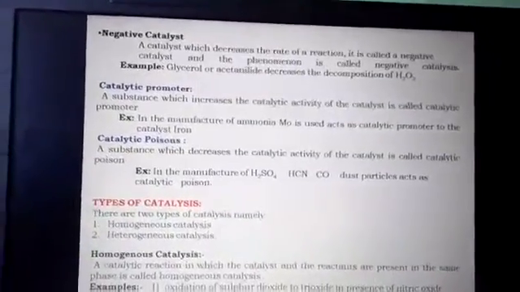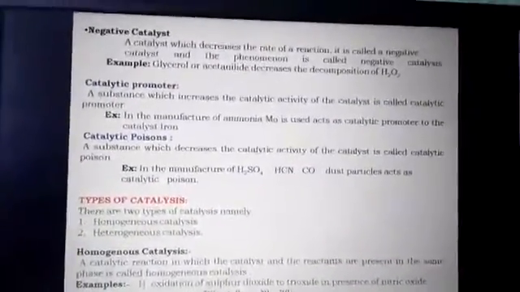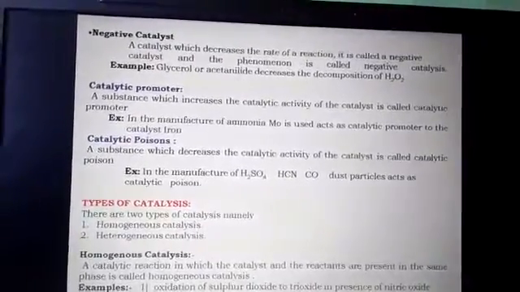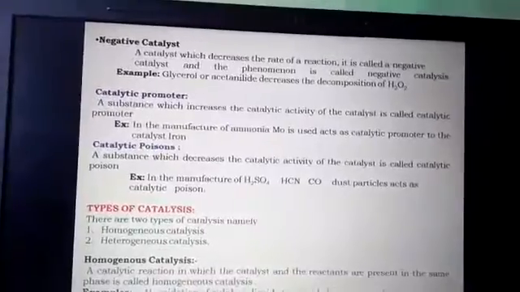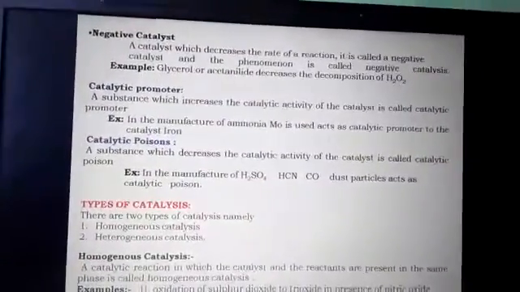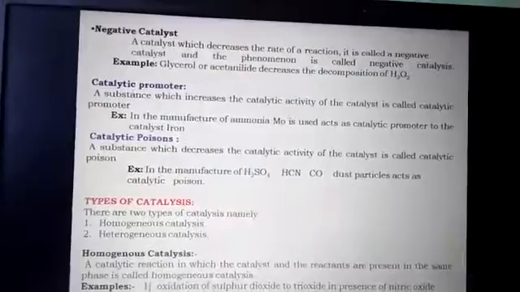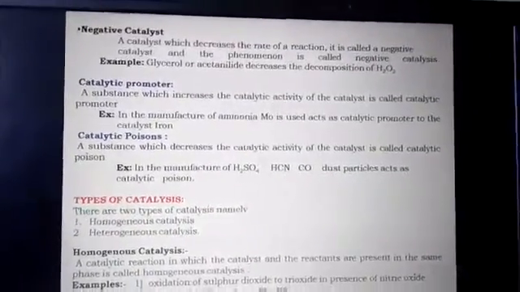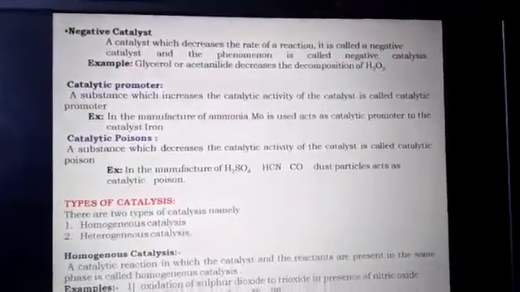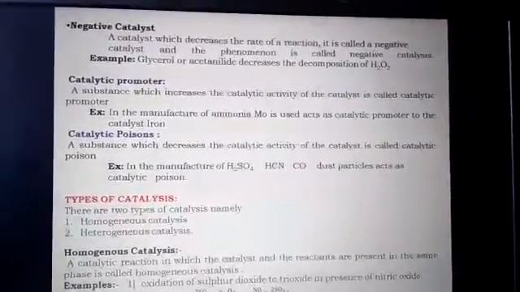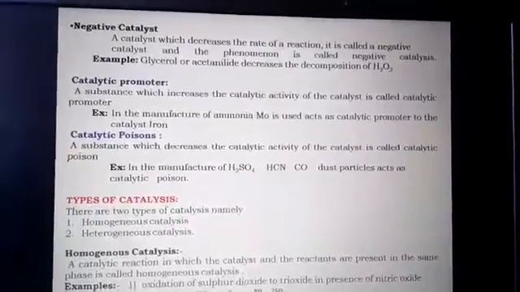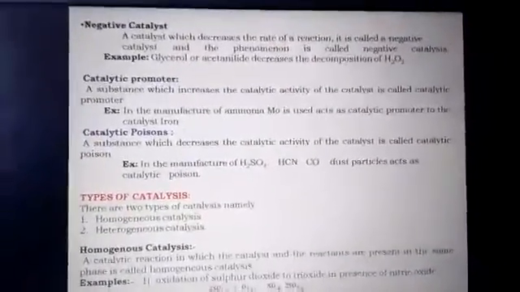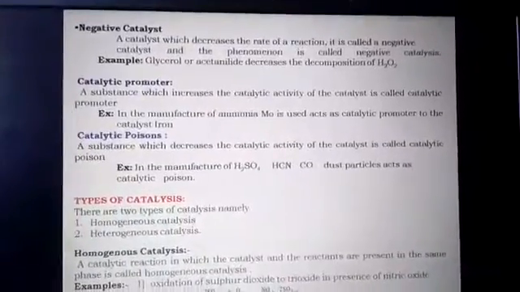For example, take a general reaction in which we consider a solid reactant and a liquid catalyst. Then it is a heterogeneous catalysis. If you consider a solid reactant and also a solid catalyst, then it is called what? Homogeneous catalysis. Okay, let us consider homogeneous catalysis first.